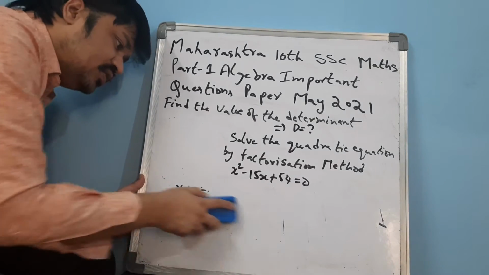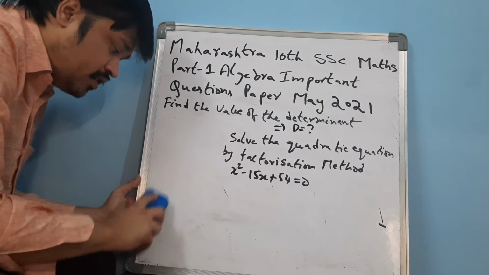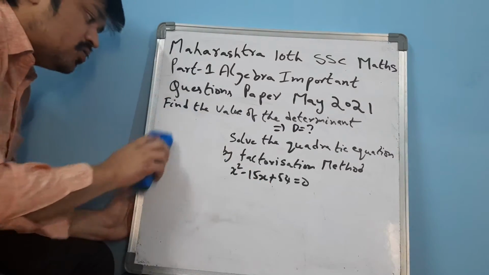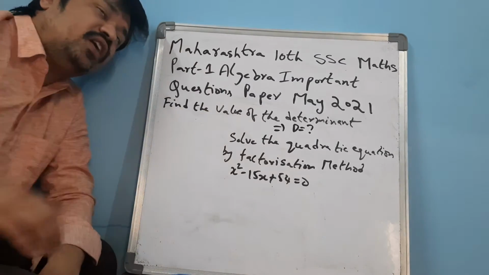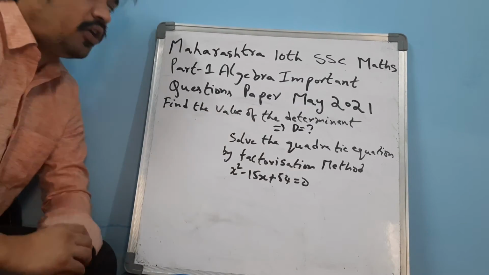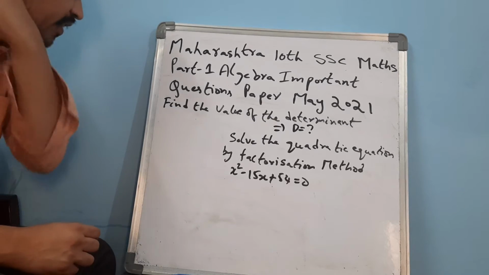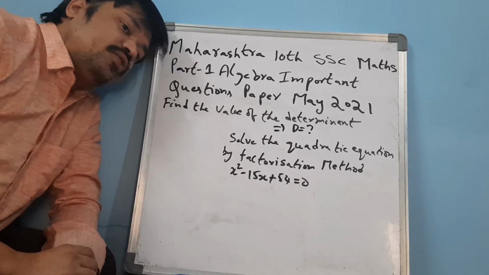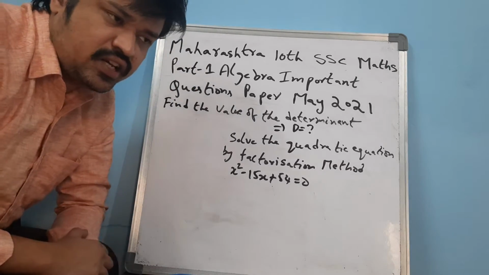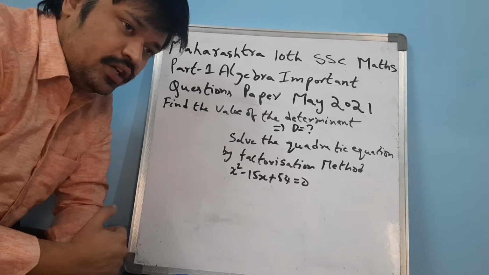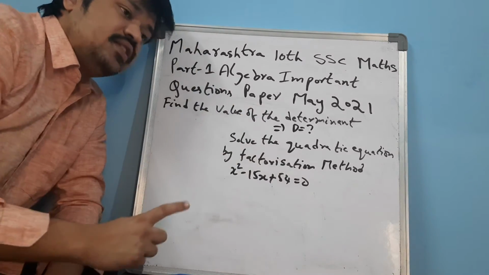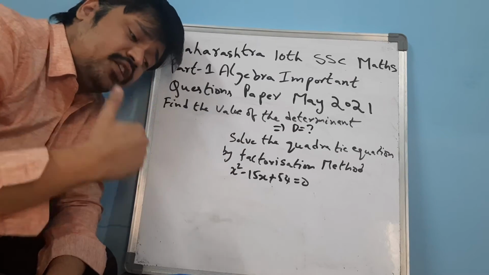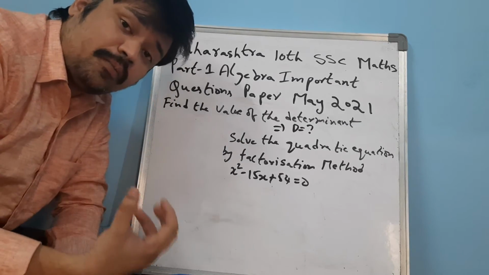Very important, friends. I suggest each and every student to practice well all the important questions of algebra. In algebra part 1, you have to solve the important questions perfectly. If you solve well in algebra part 1, it is very easy to get 100 out of 100 marks in the public examinations without any doubt. The only solution is to practice well, understand the problems, and understand the concept of the given problem.